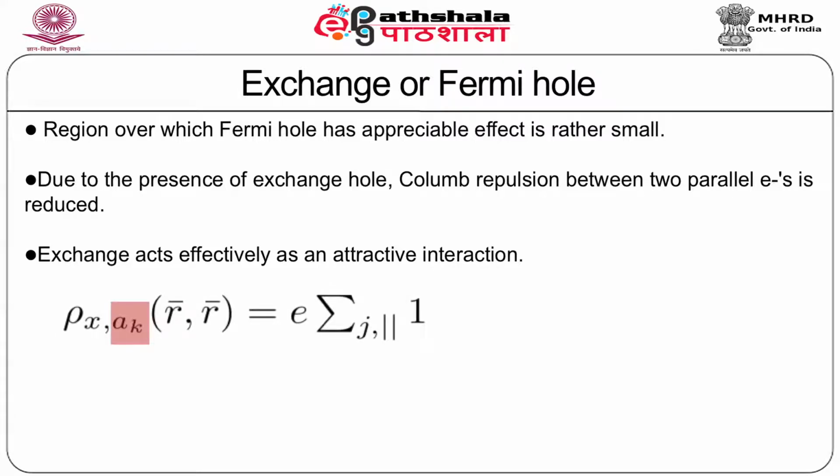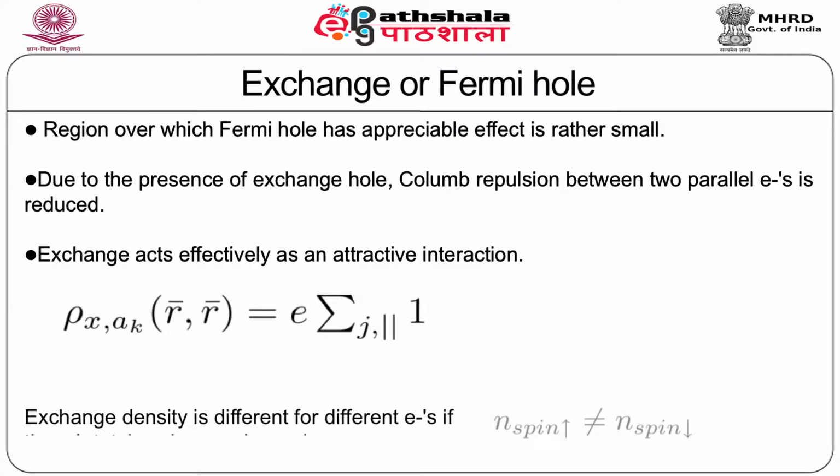And as is shown here, it depends on the level a k, because in the right hand side, as is shown here, the summation depends on those electrons which have spin parallel to that of the a k or the kth electron. The fact that the Fermi hole has total charge of plus e therefore does not necessarily mean that all electrons undergo the same exchange.